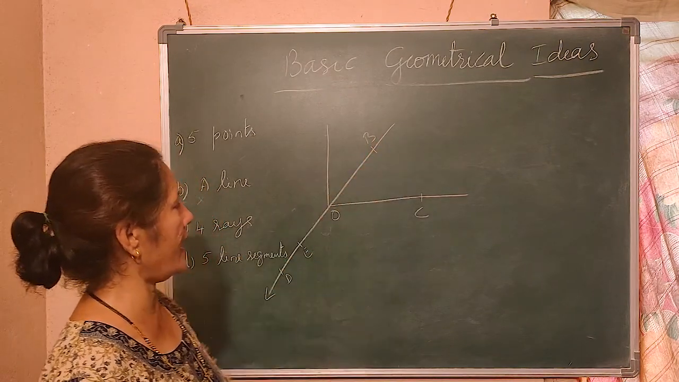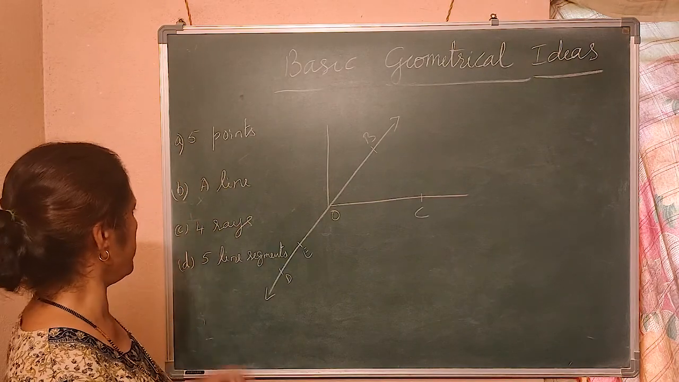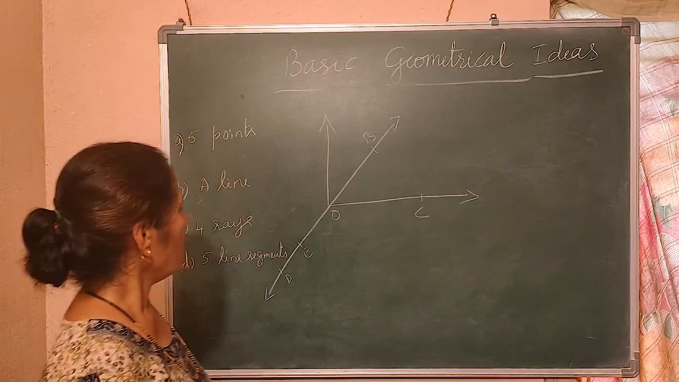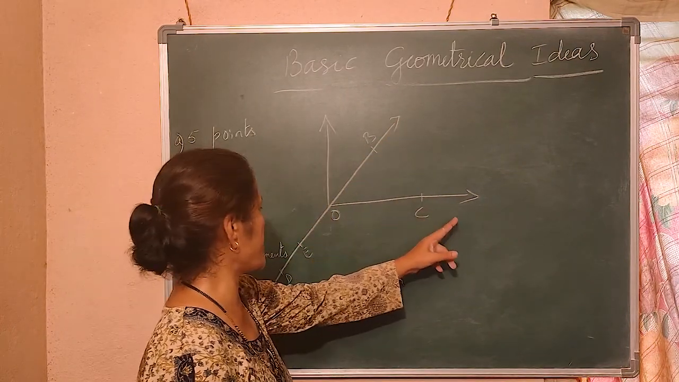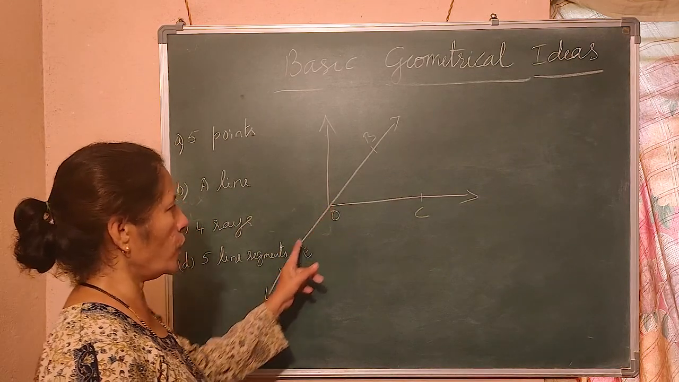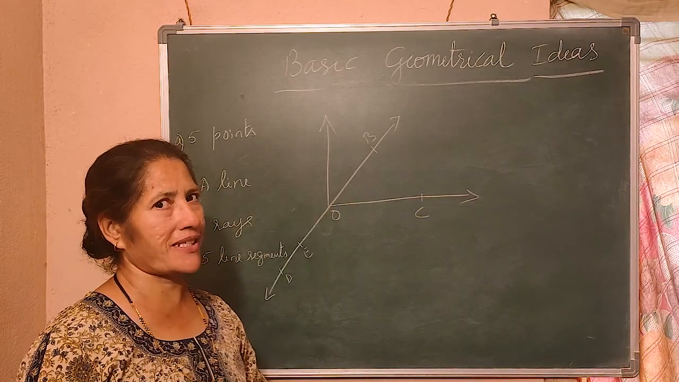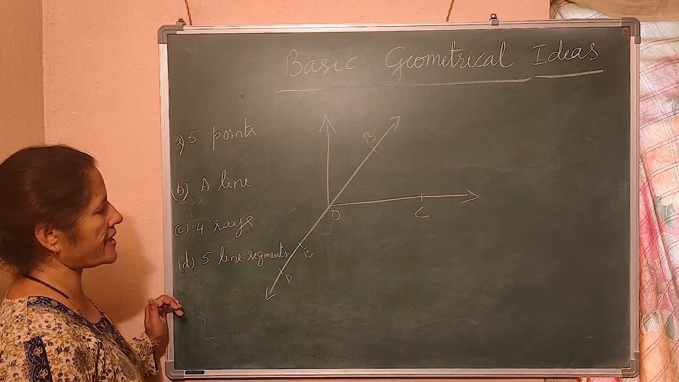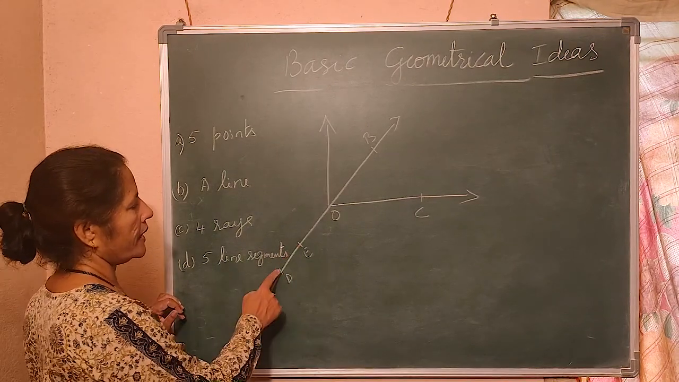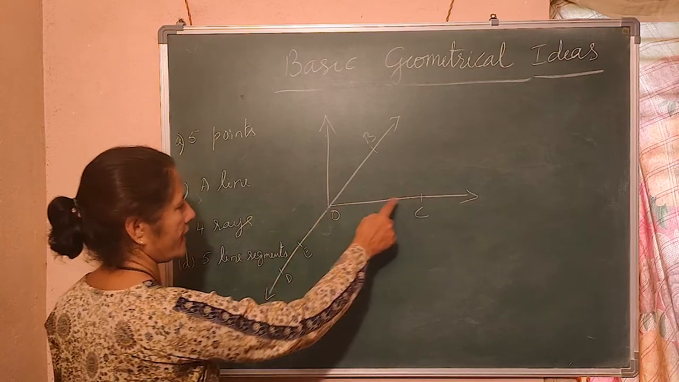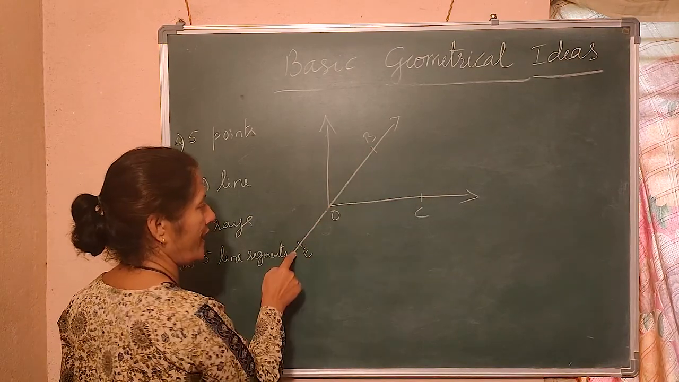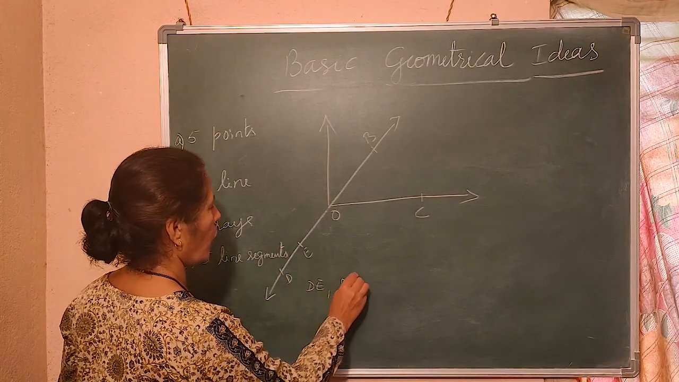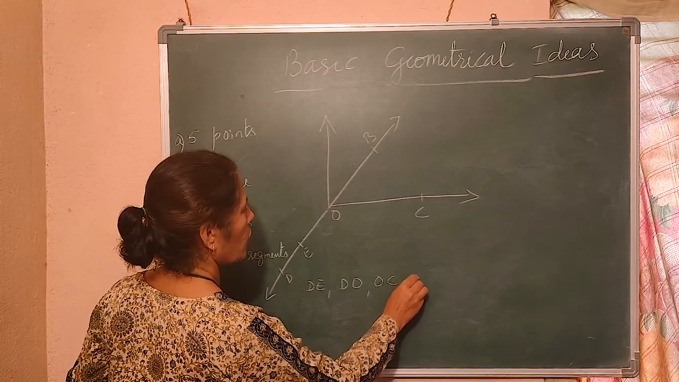A line. See, DB is a line. 4 rays. See, these are the rays: OB, OC, OD, OE. This one they have now named, right? 4 rays over 5 line segments. What are the 5 line segments? DE, DO, OC, OB, BE, right?